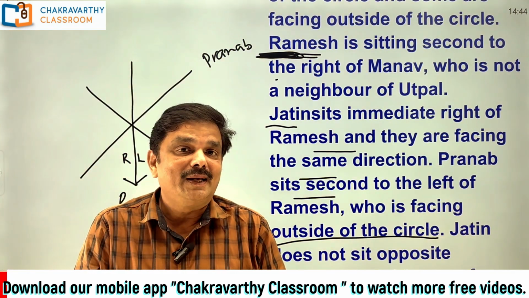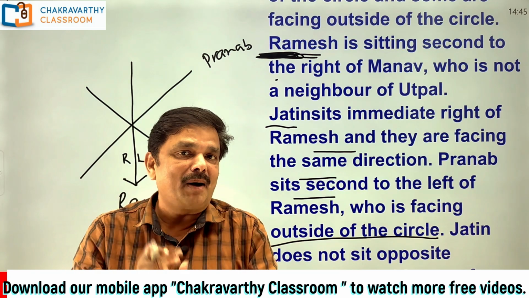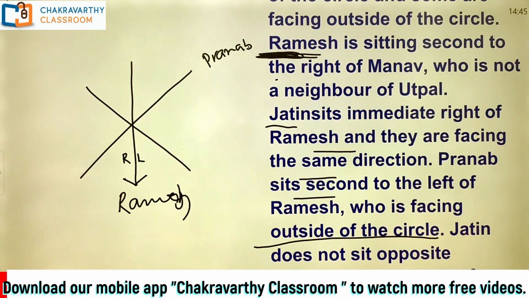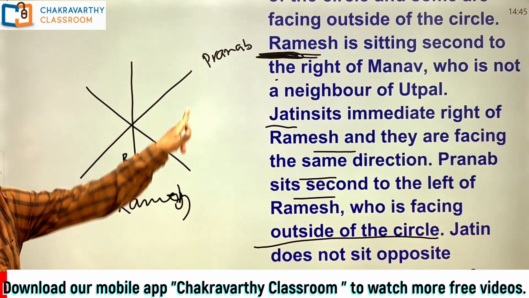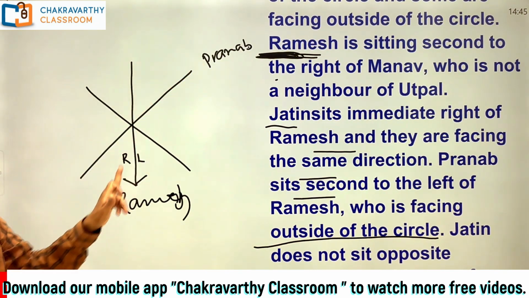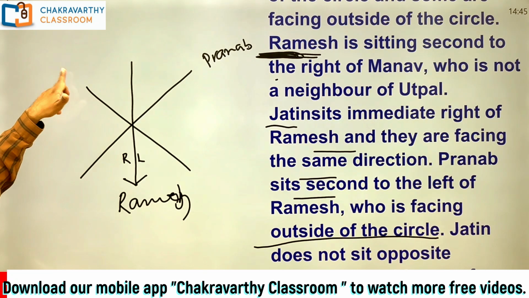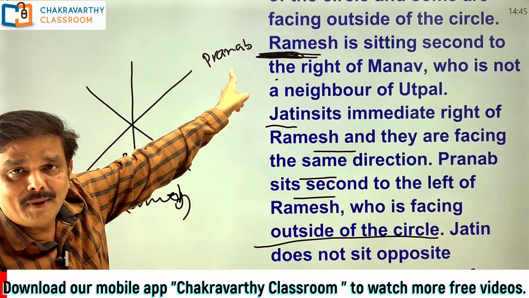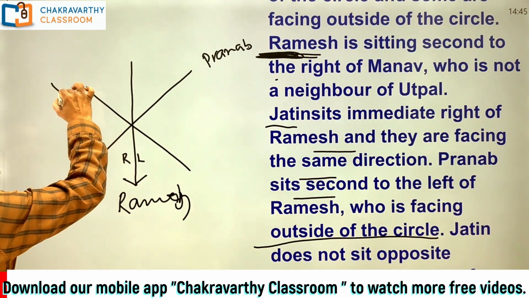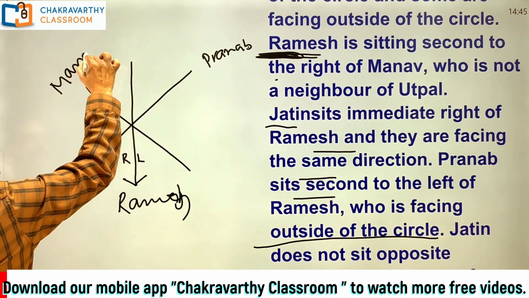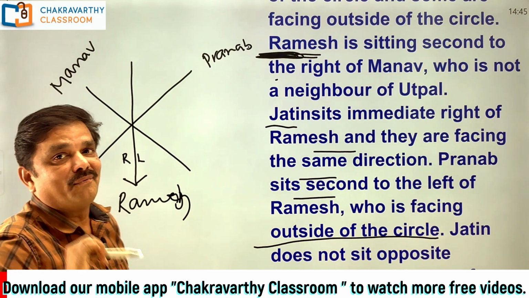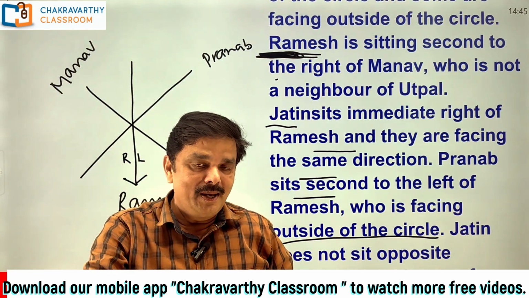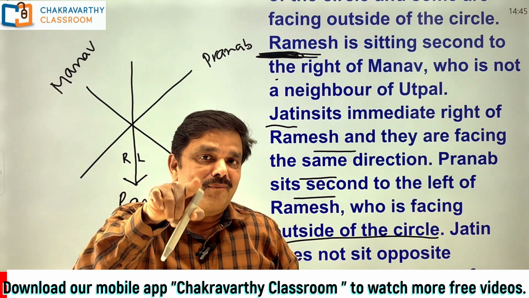Ramesh should sit second to the right of Manav. First, where shall I keep Manav here? Second to the right of Manav. That means 1, 2. Either Manav should be here or 1, 2. Manav must be here. But this place is already occupied by Pranab. That is the reason why I must keep Manav here. The place is confirmed. But I need to prove one thing. What is that one? Ramesh should be second to the right of Manav.